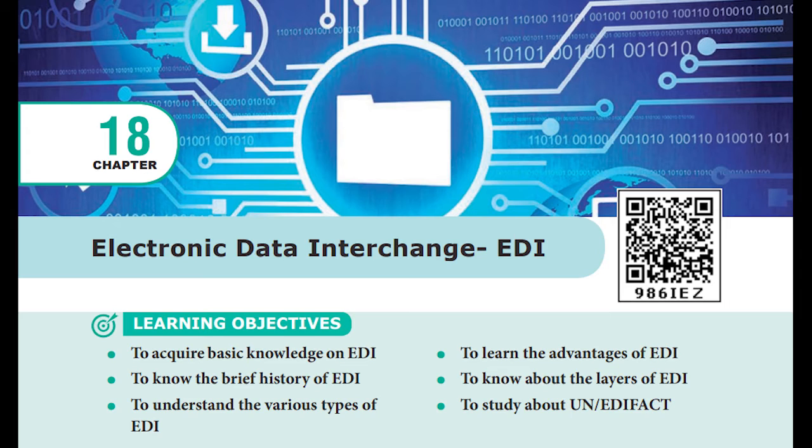The supplier will have the product, and the buyer will send the purchase order saying I need these products, and the supplier will send the invoice. The invoice is nothing but the bill. The supplier will send the bill to the buyer, and once the buyer pays it, the supplier will send the product. So this is done by electronic data interchange, that is EDI.